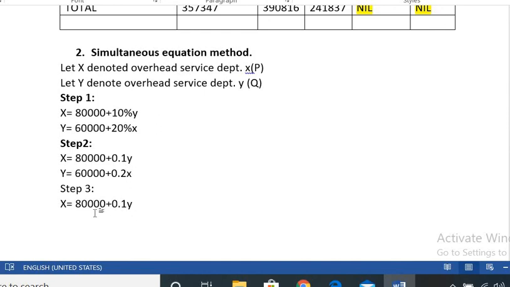Is it clear? I take these values. So x is equal to 80,000 plus 0.1y. Now how much is the y value? We can copy this. The y value is 60,000 plus 0.2x. Write it here. So that indicates that x is equal to 80,000 plus 0.1y, and the y value is 60,000 plus 0.2x.